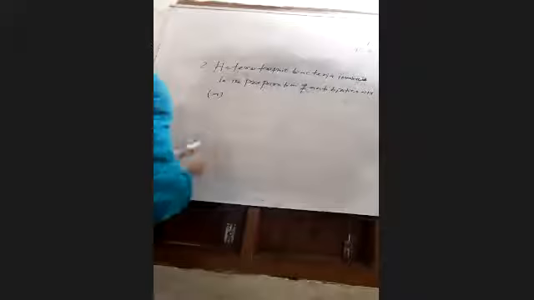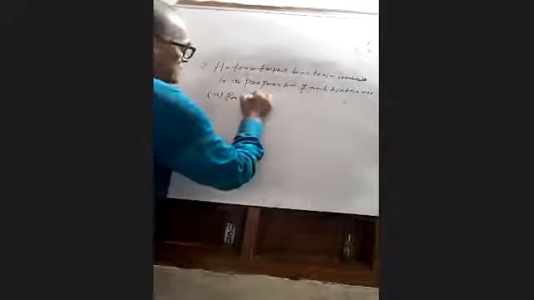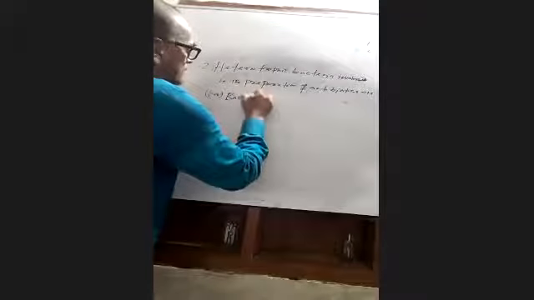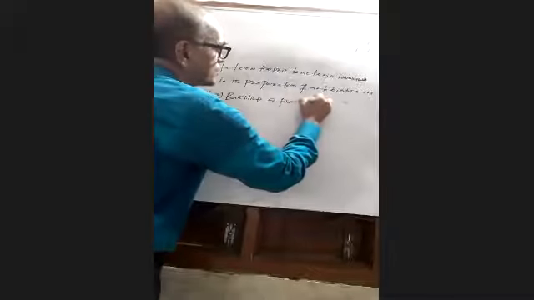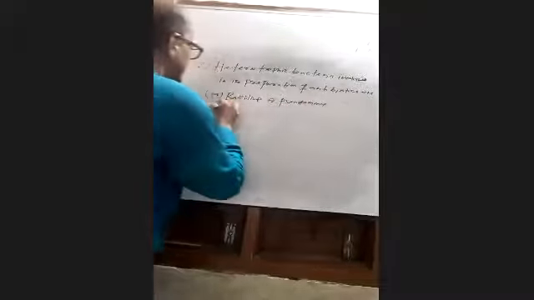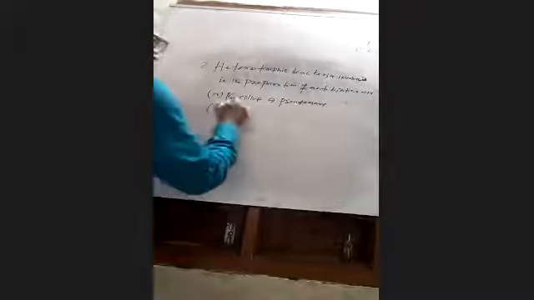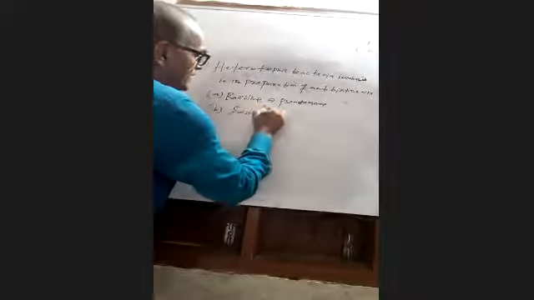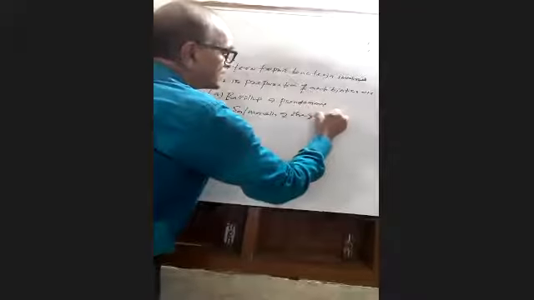Option A is Bacillus and Pseudomonas. Then option B is Salmonella and Shigella.